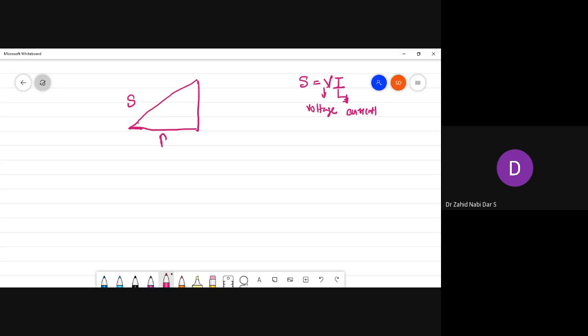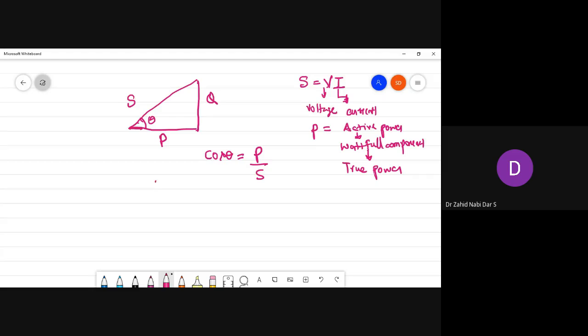Here I am writing P, here I am writing Q. P is the active power, or we also name it the wattful component. In some books you will find it as true power. If I keep an angle theta over here, what is my cos theta? Cos theta is P, the base, by the hypotenuse S. So I can write P is equal to S cos theta.